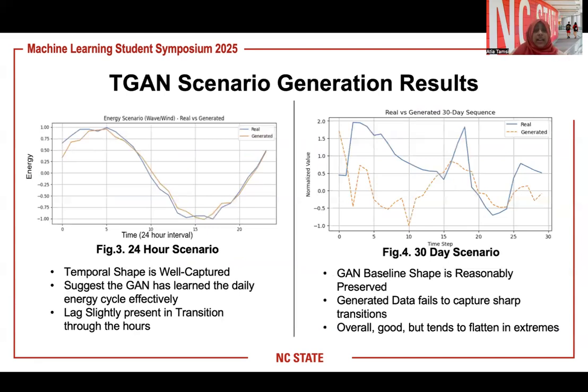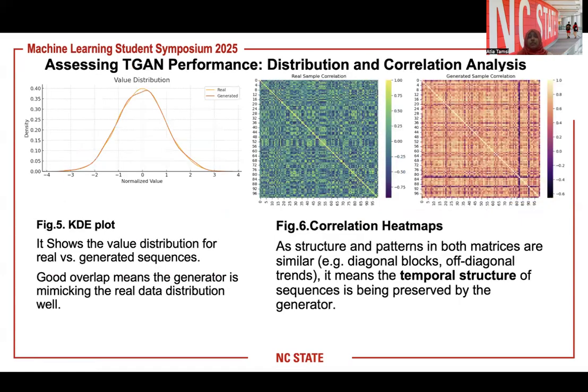The temporal GAN scenario result: this is the 24-hour scenario, and this is the 30-day scenario. The 24-hour scenario is well captured, and it suggests that the GAN has learned the daily energy cycles effectively. The 30-day scenario is also reasonably preserved in shape, and the generated data fails to capture some transition points, but overall it is good, though it tends to be flattened in streams.